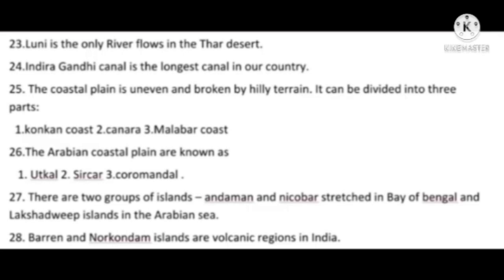There are two groups of islands: Andaman and Nicobar, stretched in the Bay of Bengal, and Lakshadweep islands in the Arabian Sea. Barren and Narcondam Islands are volcanic regions in India.